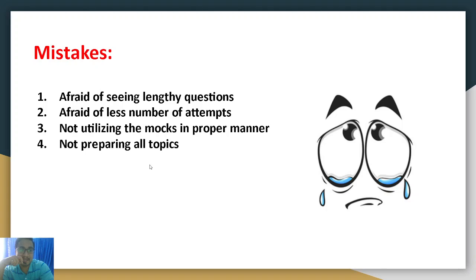Okay, and some people leave topics. Don't leave any topic. We don't know what level of questions can be asked from each topic, so prepare the basics of all topics and cover them. And accuracy, yes, I always say give importance to accuracy. In PO level papers, accuracy is very important. If you attempt only 25 questions but with 100% accuracy, definitely you will be in the top 2 percentile. Give more importance to accuracy.